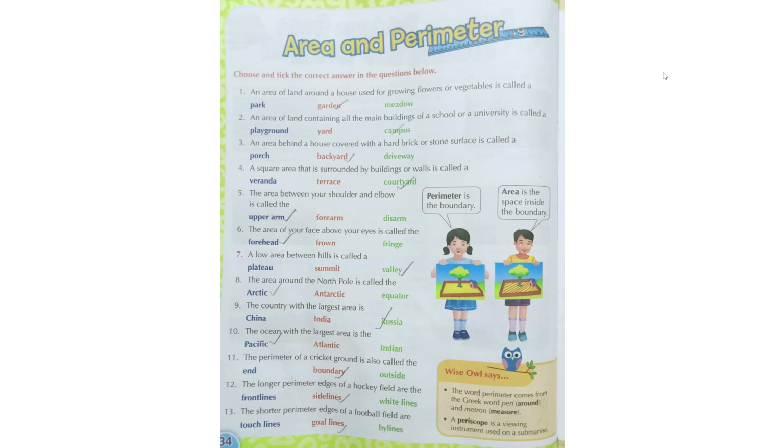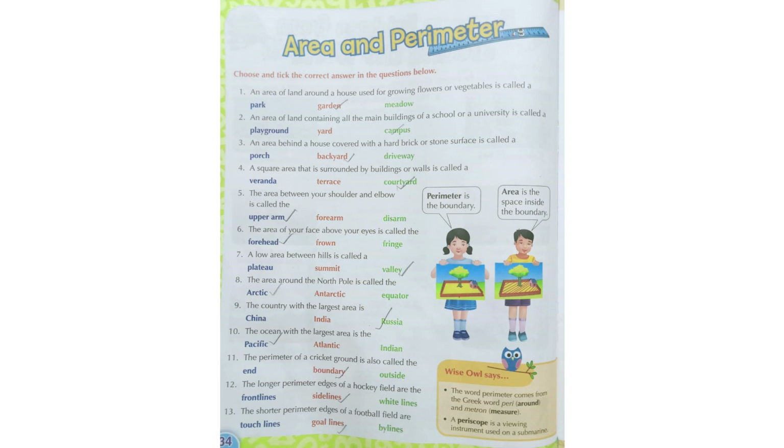Then, an area behind a house covered with a hard brick or stone surface is called dash. Behind our house, we cover the area with hard brick. What will we call that area? Porch, backyard, or driveway. We will call it backyard. A square area that is surrounded by buildings or walls is called what? Courtyard. Okay.